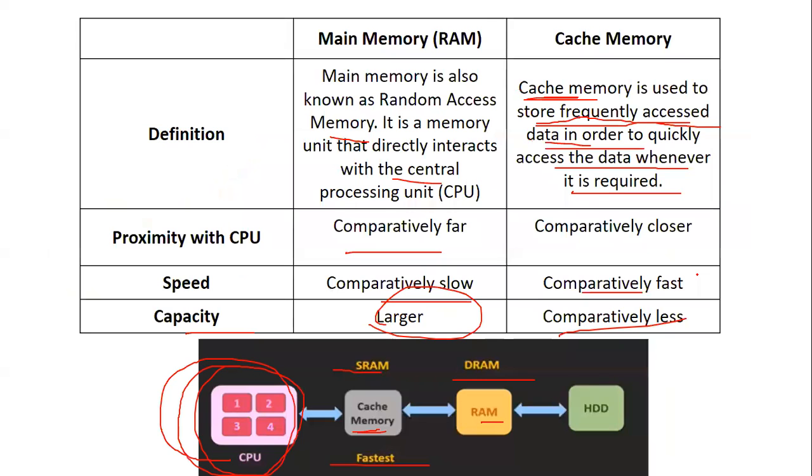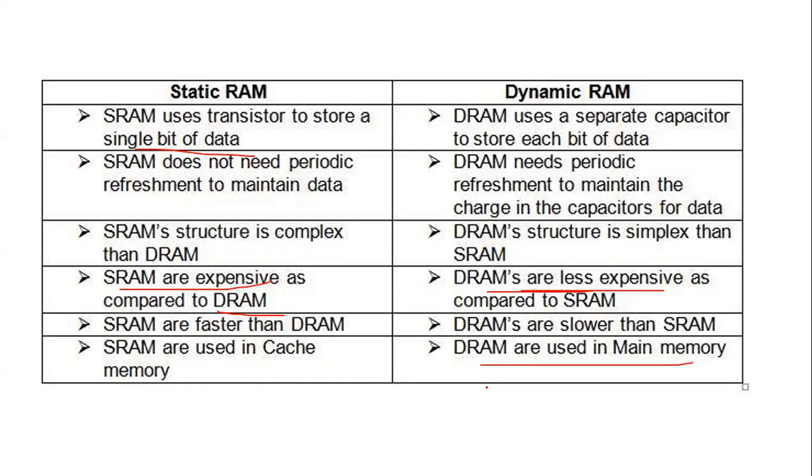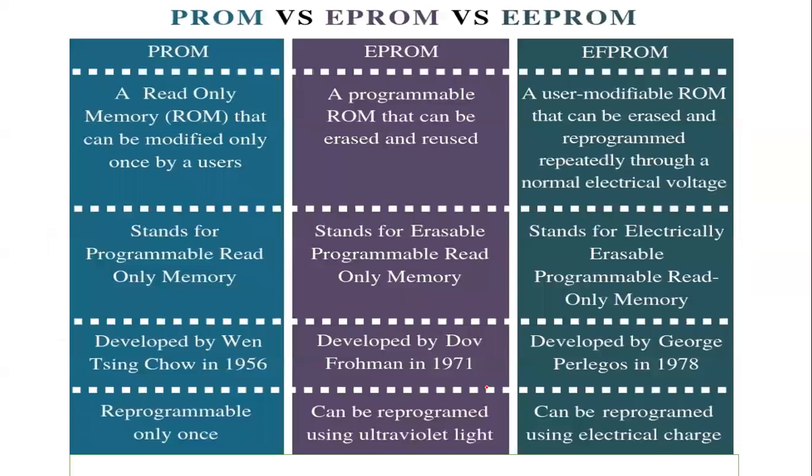See, this is the reason I have brought these diagrams, so you understand that cache memory, which is nearby to the CPU, is fastest, and RAM, which is far away, is slowest. In cache memory we use static RAM, whereas in RAM, that is main memory, we use dynamic RAM. So keep these points in mind very well, and the diagrammatic presentation will help you to recall them. Okay.